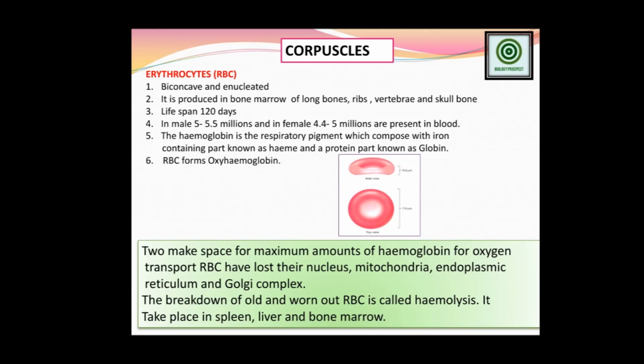These are the common names we are already familiar with, but at the class 10 level you should learn the scientific names also. RBC, or red blood corpuscles, are known as erythrocytes.